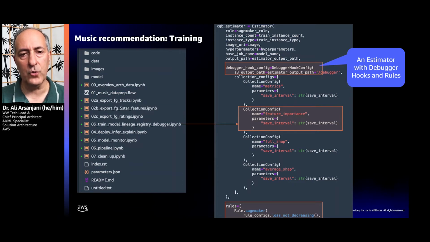So as you know, in order to train a model, we create an estimator. In this case, we're using an XGBoost estimator to give us a ranking that we will then provide as a curated playlist of music for the recommender system.